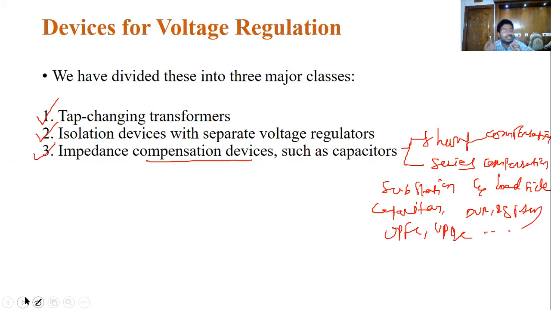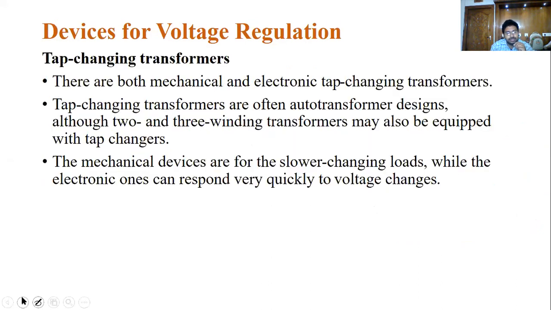Whatever we have discussed from the first class to today's class, our only aim is to identify the different types of power quality problems. How to reduce these power quality problems is the main thing. Coming to voltage regulation, the devices are characterized into three categories: tap changing transformers, isolation devices with separate voltage regulators, and compensation devices like shunt and series compensation devices.